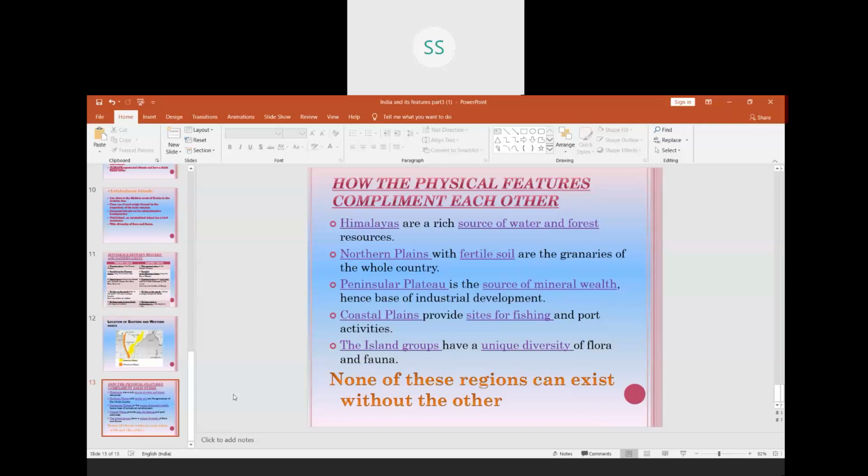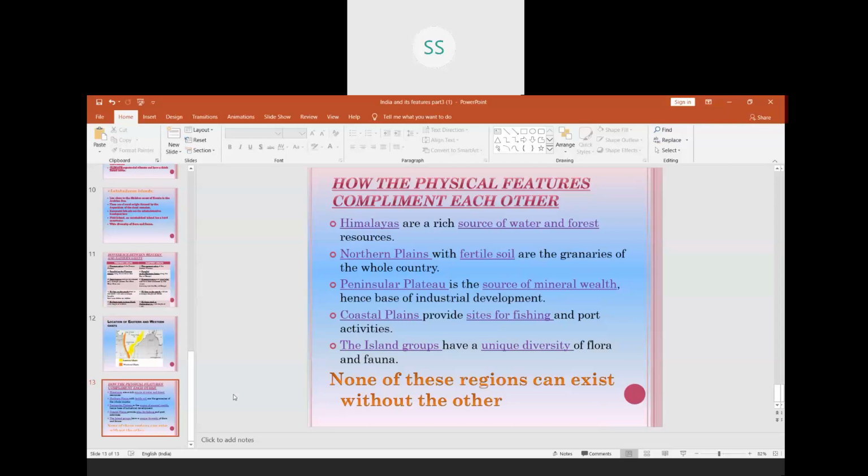Second, northern plains. It has a lot of fertile soil, that is alluvial soil, and they are called the granaries of our country because a large amount of crops are grown over here, and a lot of industries are also located in the northern plains.